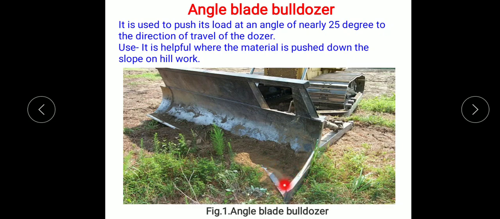Here we can see this is an angle blade dozer. The shape resembles the shape of an angle, therefore it is called an angle blade bulldozer. It is used to push its load at an angle of nearly 25 degrees to the direction of travel of the dozer, and such types of dozers are helpful where the material is pushed down the slope on hill work.